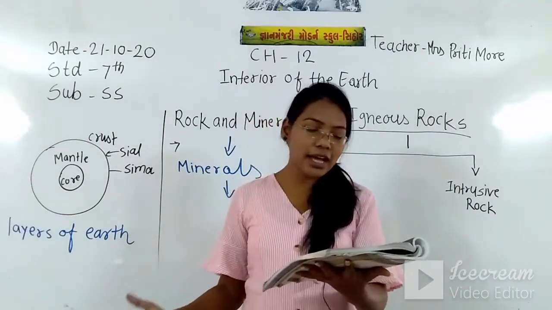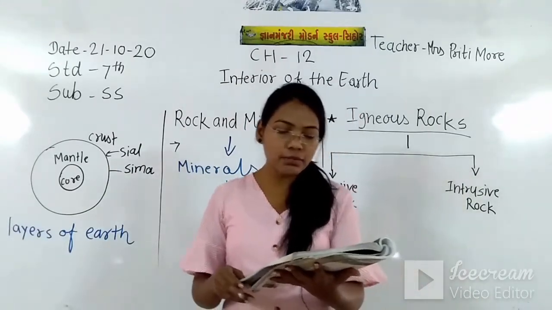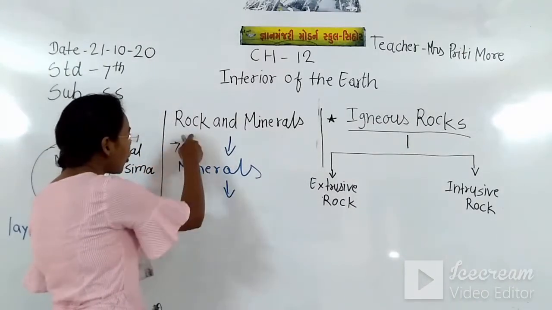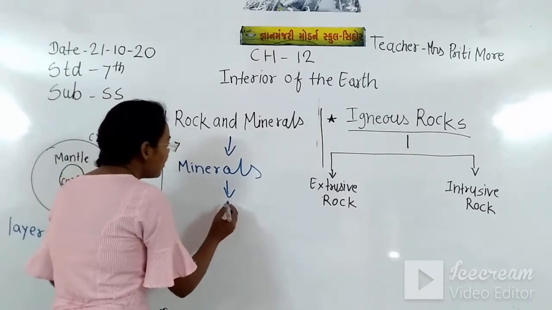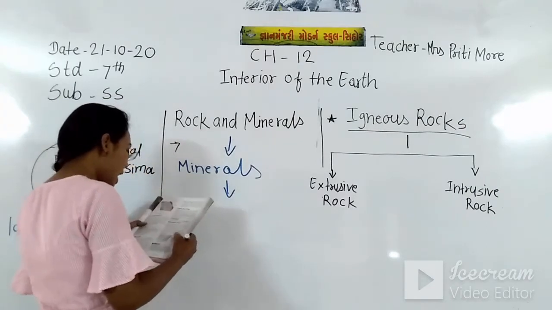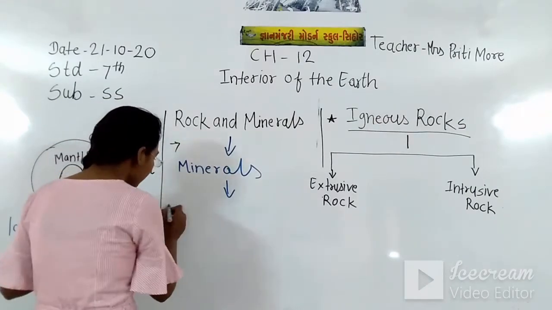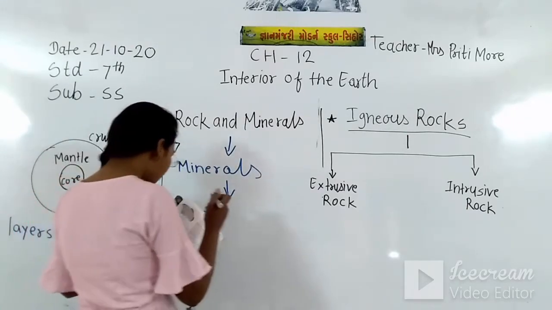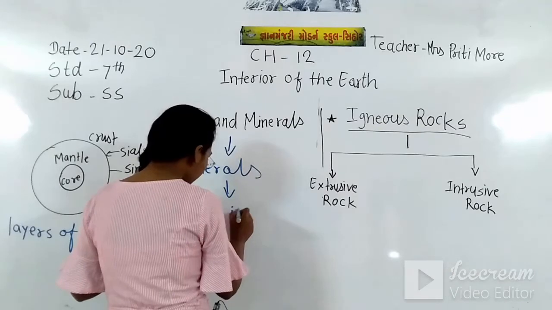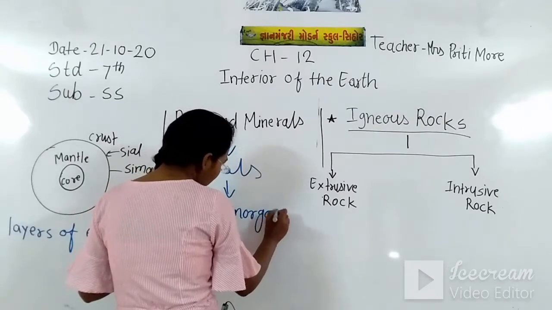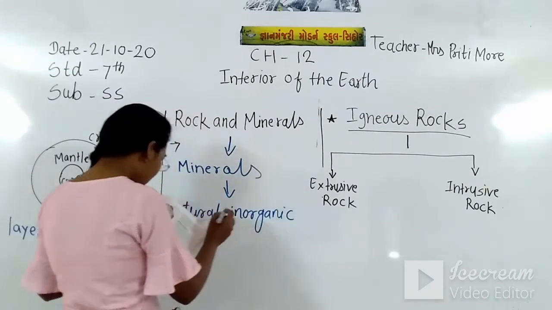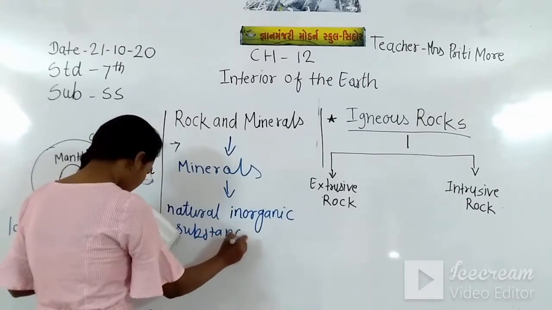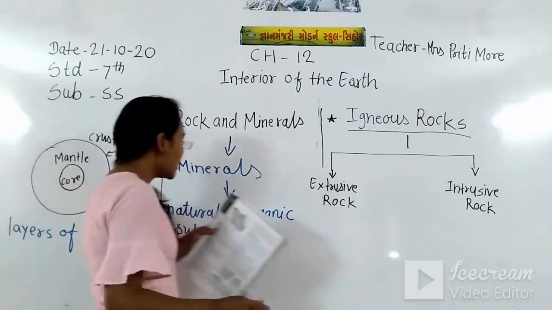So the rock is the composition of the minerals, and minerals are natural inorganic substances.